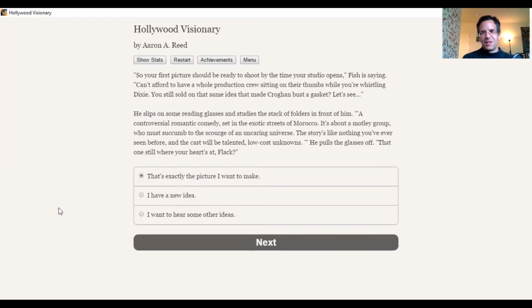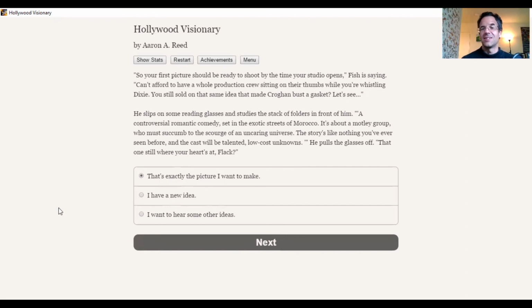is going to tell us basically what we're doing here. So we have the controversial romantic comedy set in Morocco about a motley group who succumbs to the scourge of an uncaring universe. The story is nothing. Are we going to stick with this idea? So now we're getting reiterated our idea that we believed in so strongly that we walked out of the studio after a disastrous meeting with the studio head who thought our idea was the worst thing he'd ever heard.